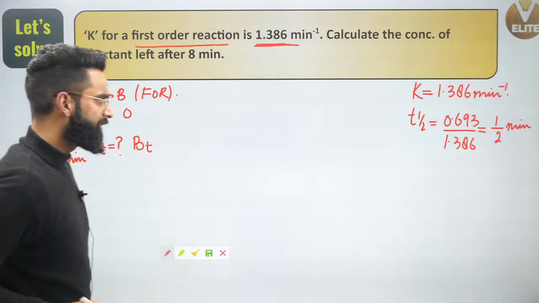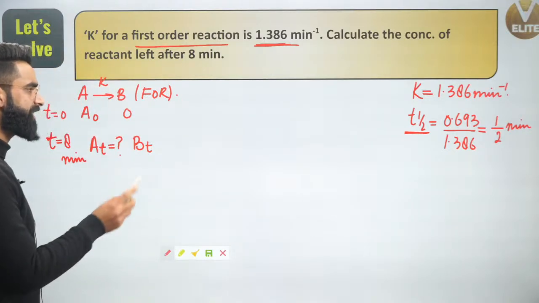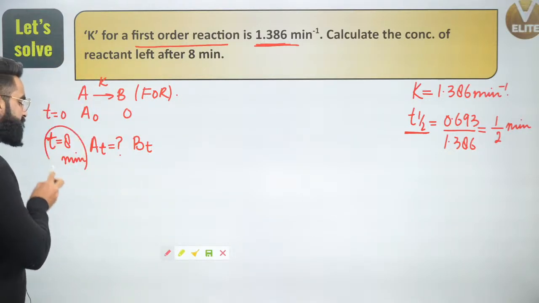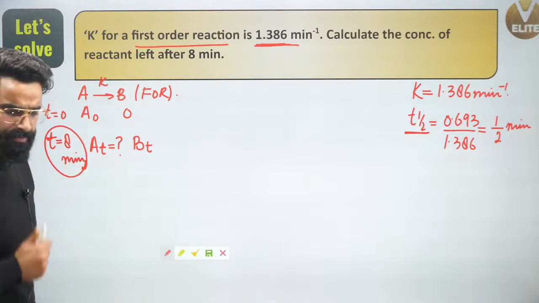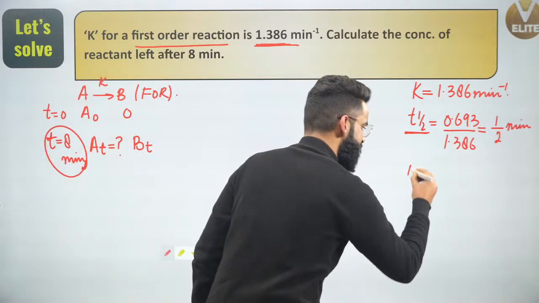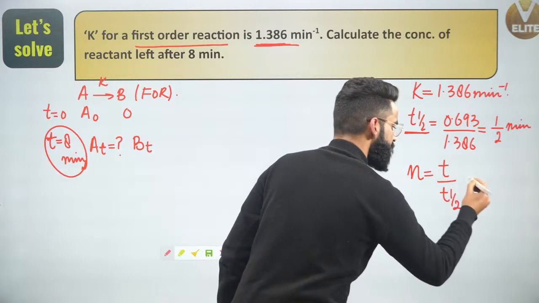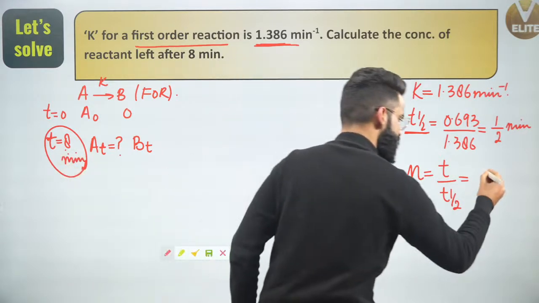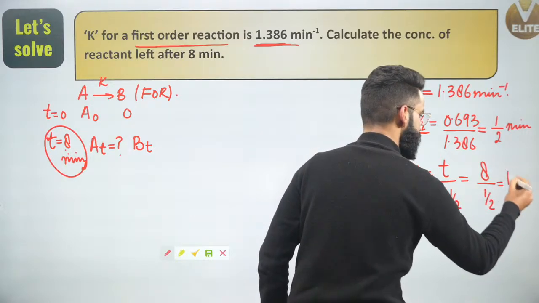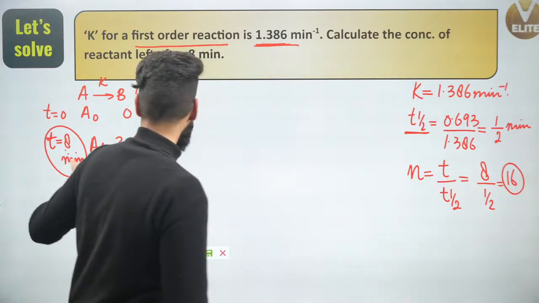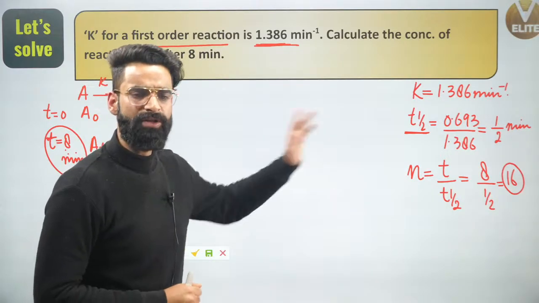Okay. Now people, I got the half-life of the reaction. Now, at what time are we supposed to calculate the concentration of reactant left? We are supposed to check at time t equal to 8 minutes. After 8 minutes, what is going to be the concentration of reactant left? Can I write n, the number of half-lives, which a few minutes back I told you is t divided by t half? What is the t value given to me? Time is given as 8 minutes divided by half-life, which we got as 1 by 2. So the value is going to be equal to 16. That means the reaction has completed 16 half-lives till now. I got the value of n.